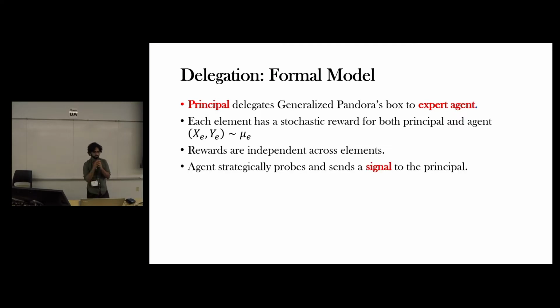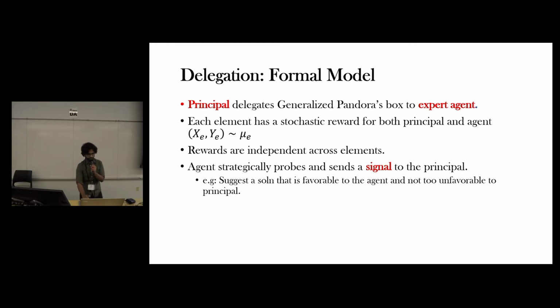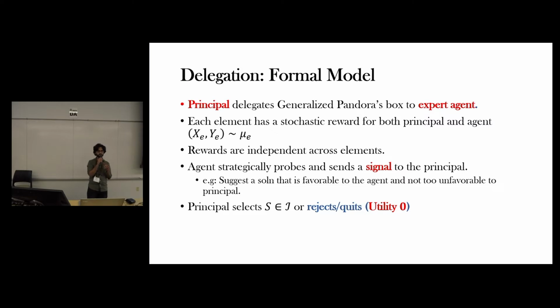Now the agent strategically probes a subset of elements, and depending on whatever they observe, sends a signal to the principal. The signal can be like the agent suggests some solution that is favorable to them, but it might not be too unfavorable to the principal. Given this signal, the principal either selects this set of elements or they reject or quit, and both end up getting zero utility.